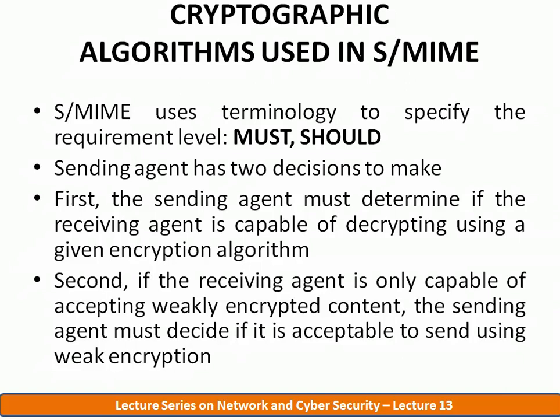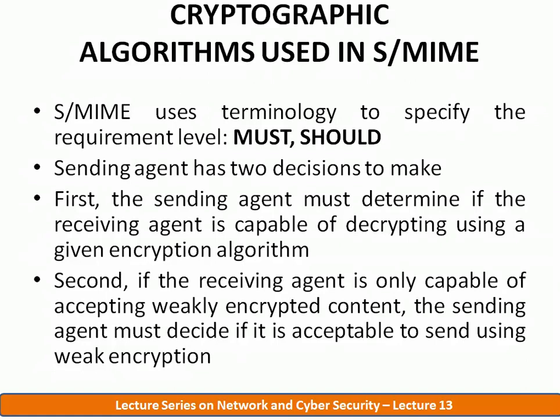And the second one is if the receiving agent is only capable of accepting weakly encrypted content, then the sender agent must decide if it is acceptable to him to send using the weak encryption algorithms. So if the receiver is unable to use the high security algorithms, and is only capable of accepting weakly encrypted contents, then the sender should decide whether it is acceptable for him to send using weak encryption algorithms. So the sender should decide these two.